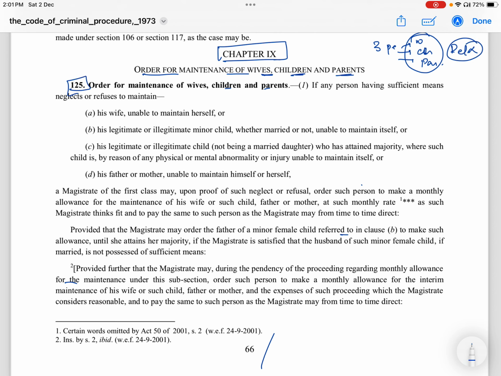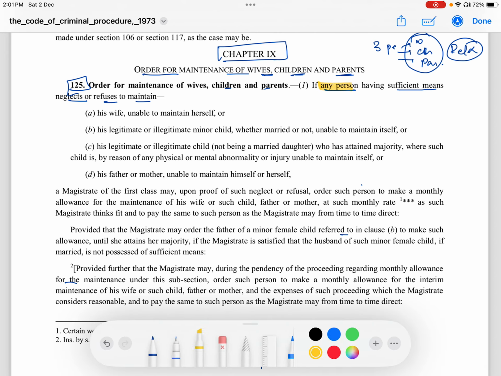Now 125: if any person having sufficient means neglects or refuses to maintain. So the first condition is any person having sufficient means, and he neglects or refuses to maintain his wife who is unable to maintain herself. So who is being excluded from here? A wife who is able to maintain herself. So she has been excluded.